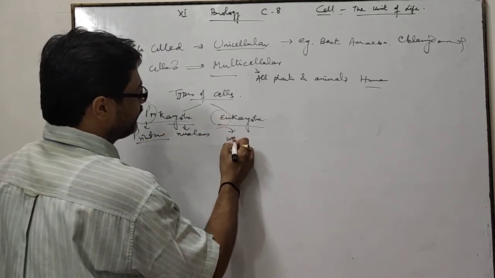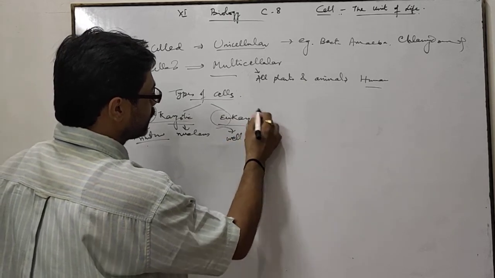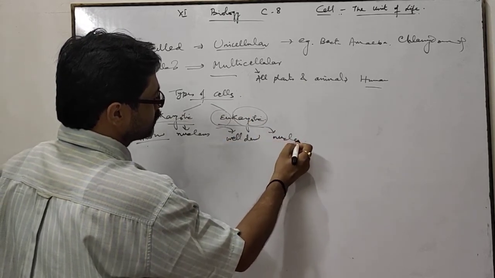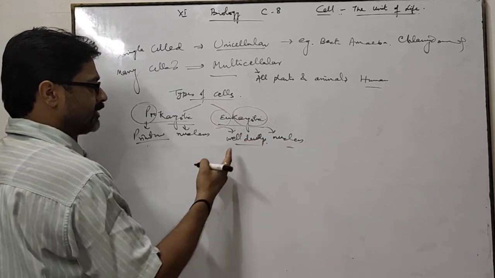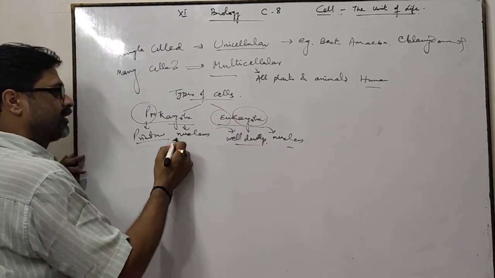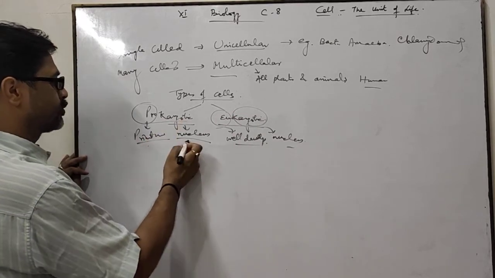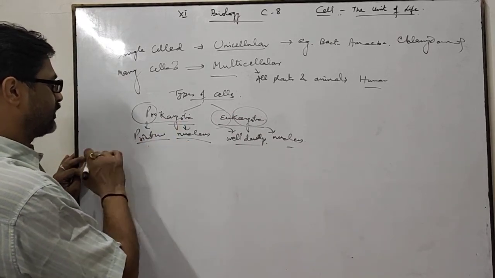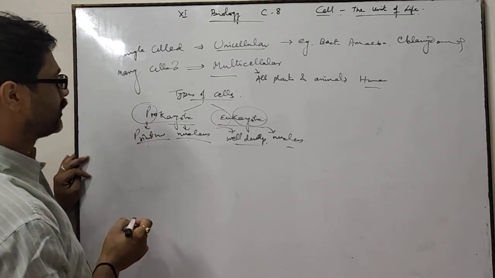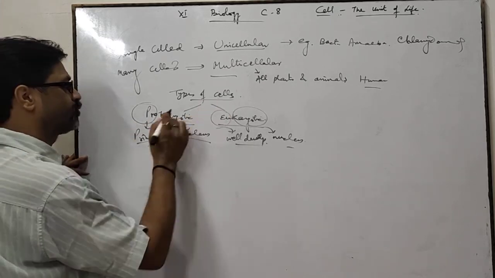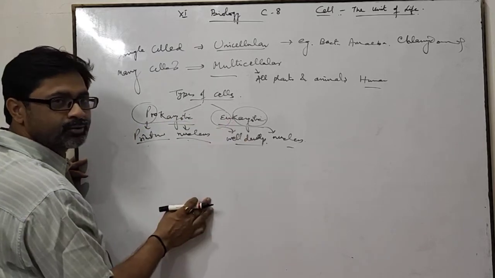Eu means well developed, karyotic means nucleus. Those cells which have a well developed nucleus are called eukaryotic cells, and those cells in which the nucleus is not well developed, a primitive nucleus is present, are called prokaryotic cells. Okay? So cells are of two types, prokaryotic and eukaryotic.